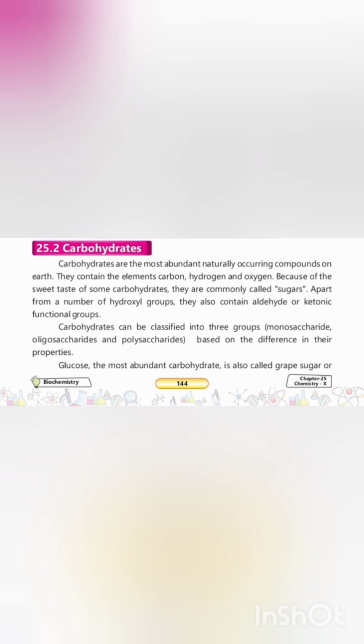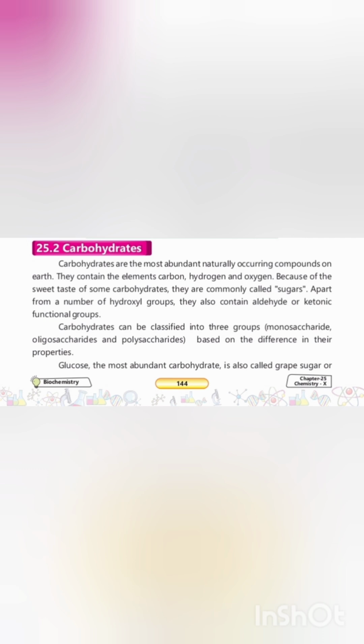Introduction to carbohydrates. Let's see their abundance. Carbohydrates are the most abundant naturally occurring compounds on the earth. Elemental composition: they are comprised of three primary elements: carbon, hydrogen, and oxygen. Common name: due to the sweet taste of certain varieties, they are commonly referred to as sugars. Their chemical functional groups: beyond having multiple hydroxyl groups, carbohydrates contain either an aldehyde or ketonic functional group.